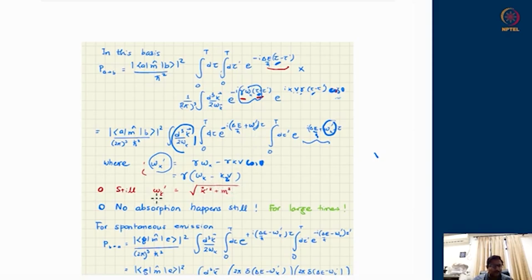So that means omega k prime's lower value is m and its upper value is infinity. So this integral, whatever is appearing inside the argument of the delta function, is delta E plus h bar omega k prime. This omega k prime is positive semi-definite. This is also positive semi-definite. So therefore the delta function argument is positive semi-definite, and therefore it will vanish.